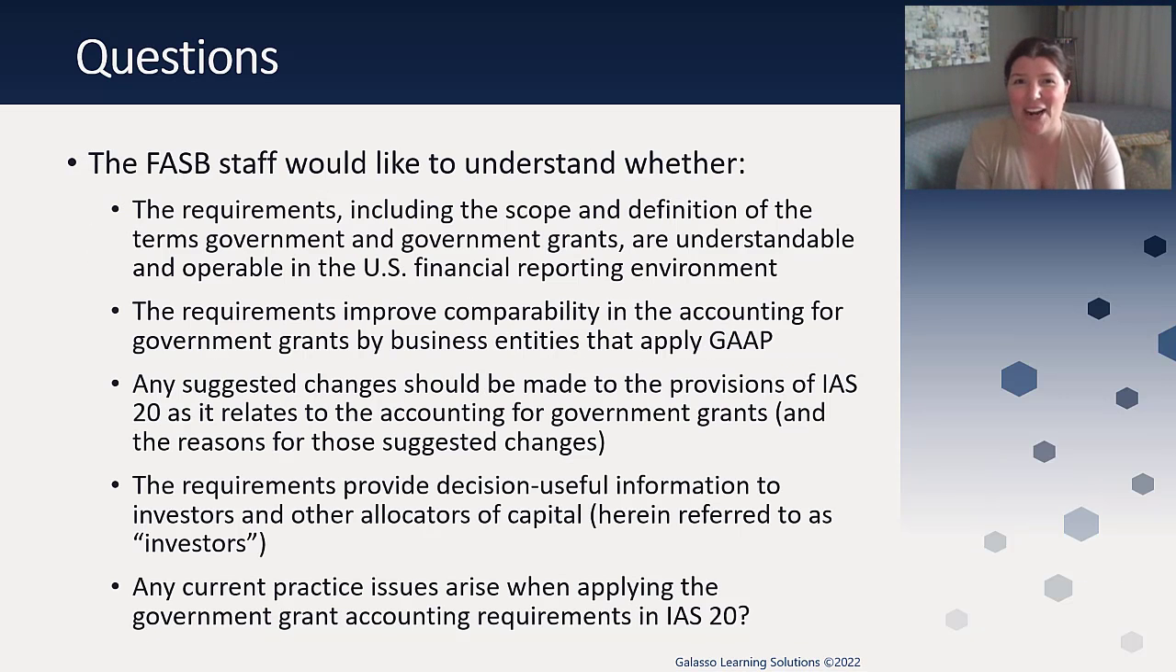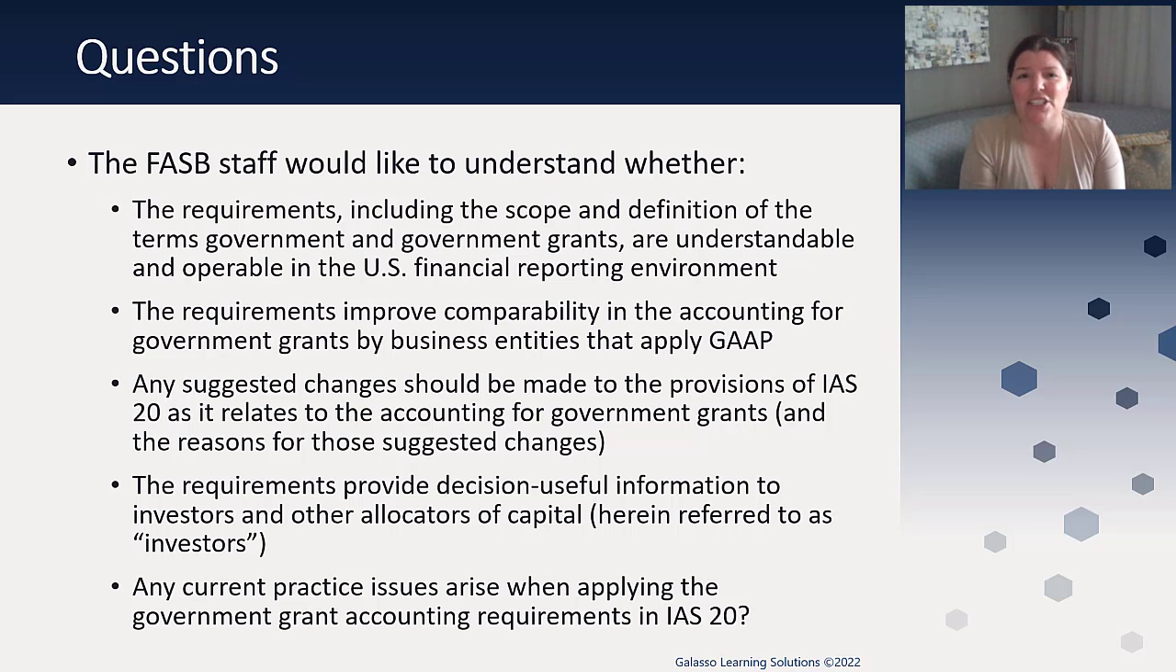Now, here are the questions that they're asking us to consider. First, are the requirements, including scope and definition of the term government and government grants, understandable and operable in our U.S. environment? Again, it was not written with the U.S. in mind, so is that an operable solution? They also want to ask whether the requirements improve comparability, because today some entities are applying 958-605 by analogy. Some of them are applying IAS 20, and you get different outcomes. The timing of recognition is different, and in IAS 20, you can net the item against the related expense versus having to recognize income, which is in 958-605. And so they want to understand, will this improve the comparability of accounting?